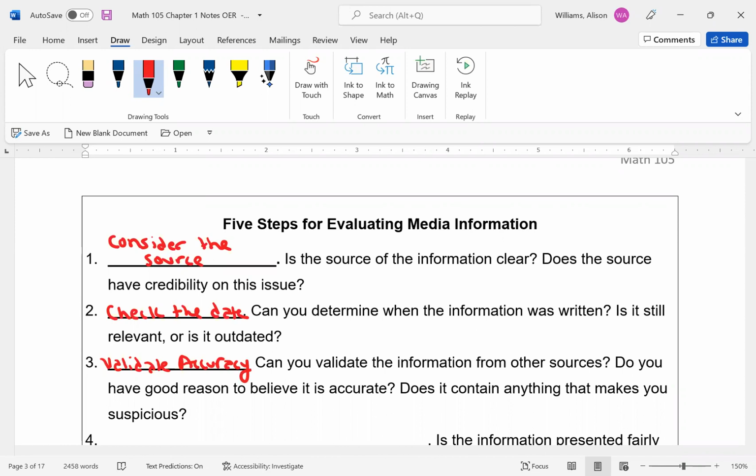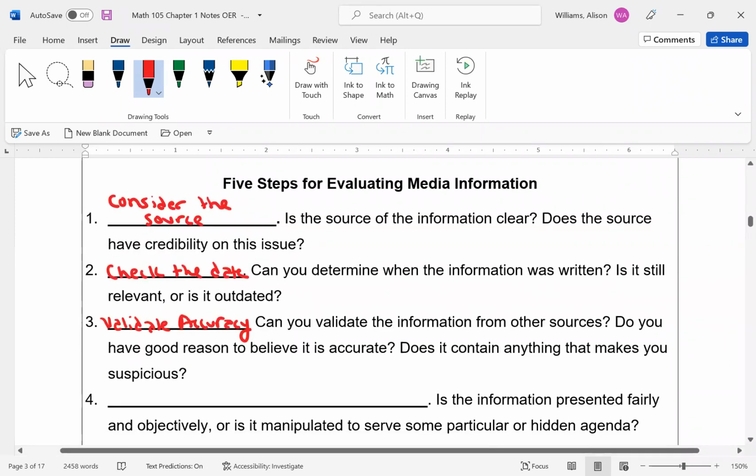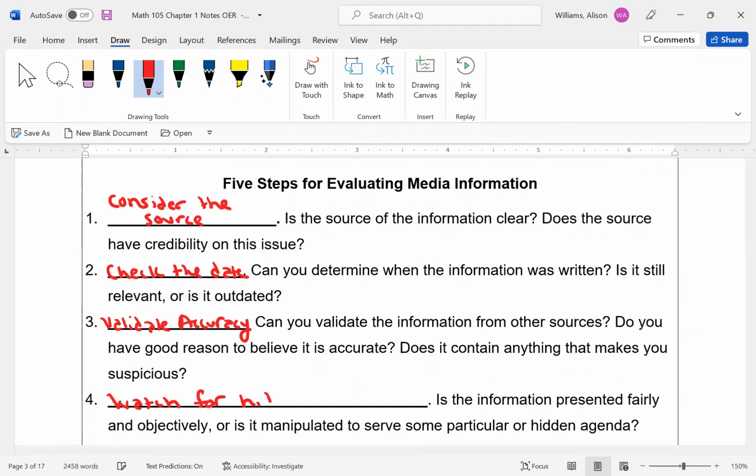I try to look to see what other people have said. Can you find this information somewhere else? Is there anything else that supports what they're saying? So I like to validate accuracy when I just don't know information about who the source is. You definitely want to watch for hidden agendas. I think it's very safe to say that there are certain news channels that slant a certain way, and therefore it's possible there's an agenda. I think that most people can accept that.